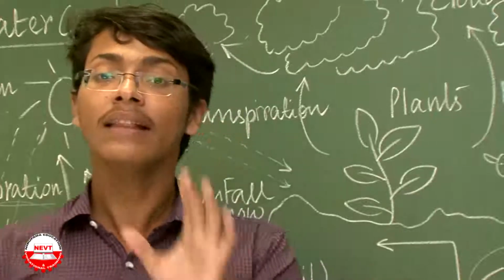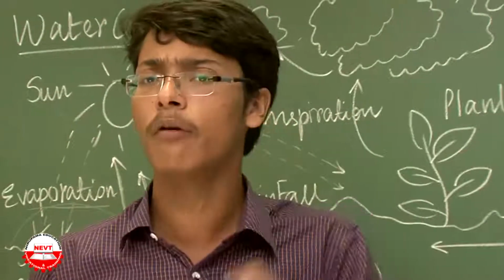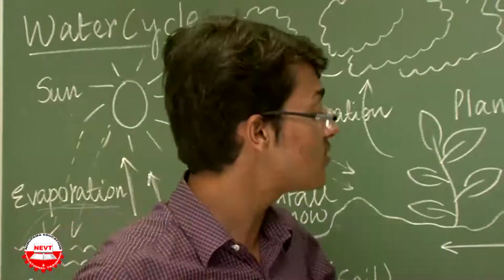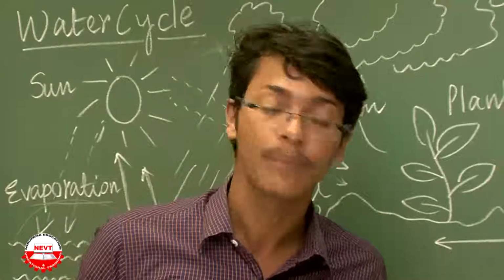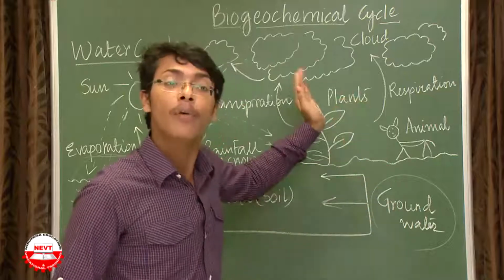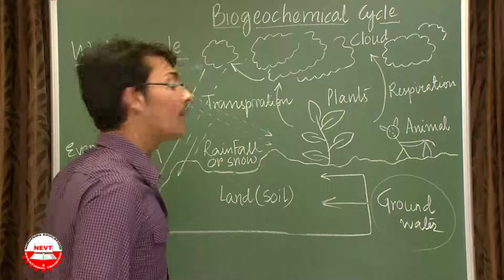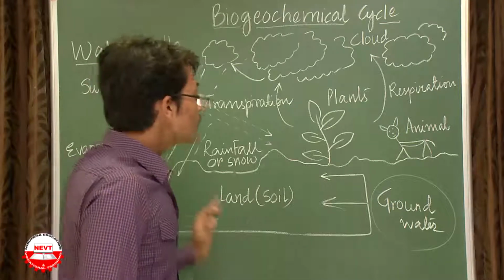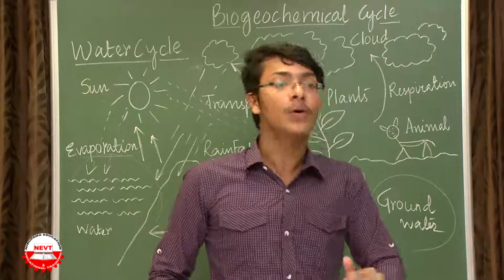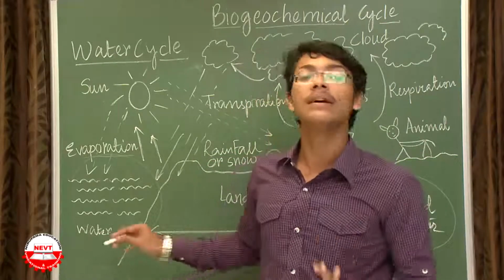We have learnt in the water part of this chapter that groundwater is the purest form of water. Why so? Because it is stored inside the layer of soil. So this groundwater also accumulates upon the rainfall, and this arrow I have shown to mark that it again goes back to the sea. So groundwater also adds to the level of the sea, but not directly.